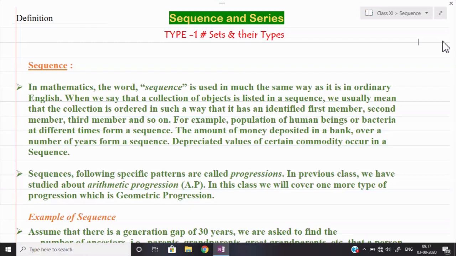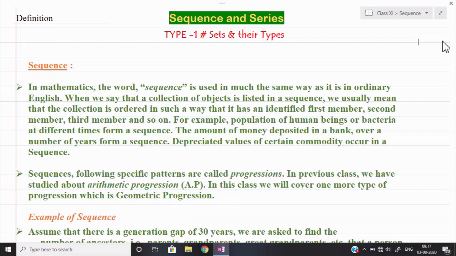So, the difference between sequence and progression: progression has a specific pattern while sequences may not have a particular pattern. For example, suppose I deposit this month 100 rupees, next month 300 rupees, the month after that 700 rupees. There is no particular pattern; I am randomly depositing any money in the bank.